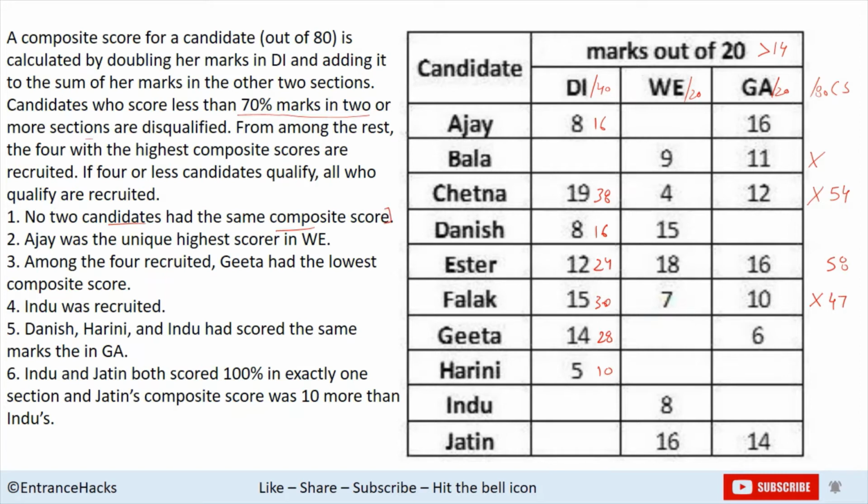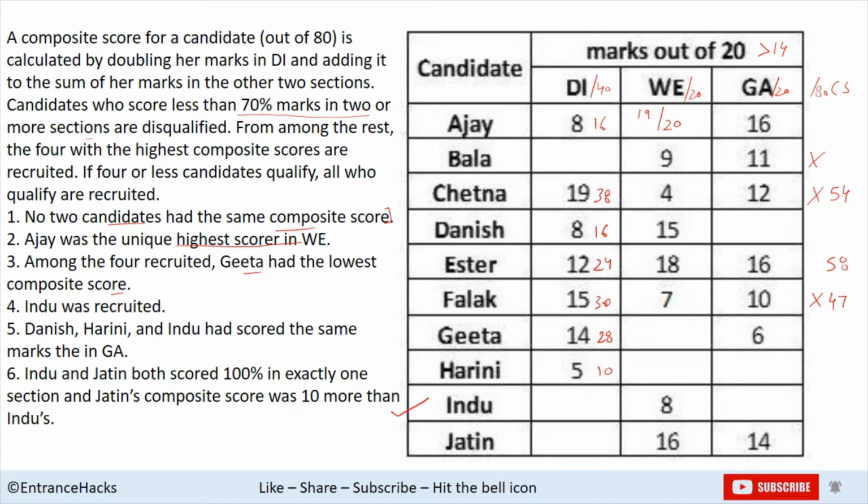Next statement: Ajay was the unique highest scorer in WE. He is the highest scorer, so his marks should be greater than Esther's, that is 18. So his marks could be either 19 or 20, right? We'll find what marks he scored. And among the 4 recruited, Geeta had the lowest composite score. So Geeta's score is lowest out of the 4 recruited. Indu was recruited, so we'll mark a tick in front of Indu. She was recruited.